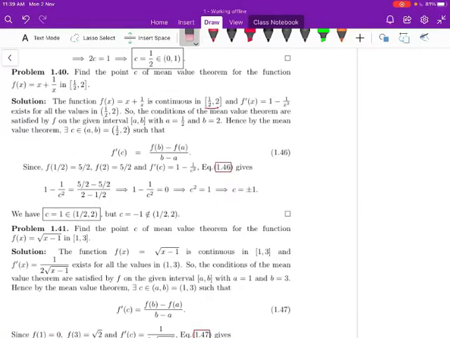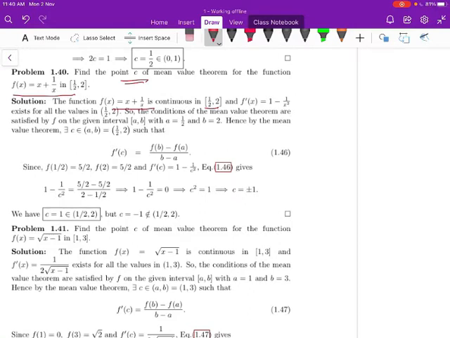Hi students, in this video I am going to discuss some more problems on Mean Value Theorem. Let us move to the problem. Find the point C of the Mean Value Theorem for the function f of x is equal to x plus 1 by x for the interval 1 by 2 comma 2.